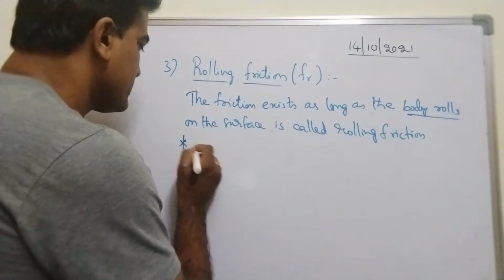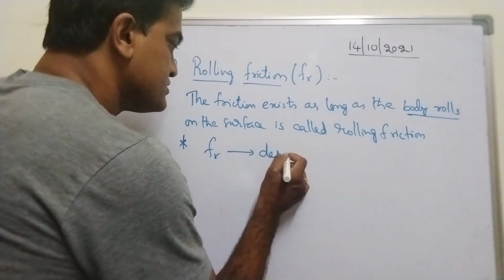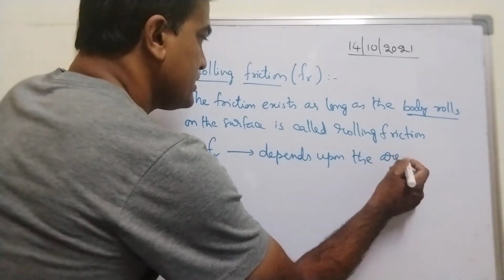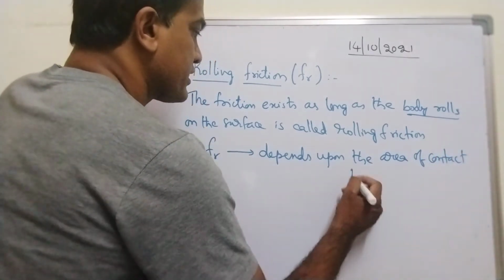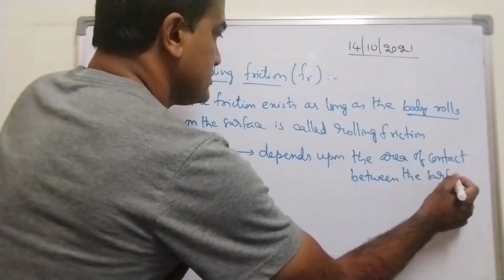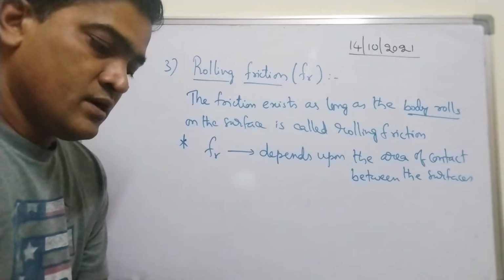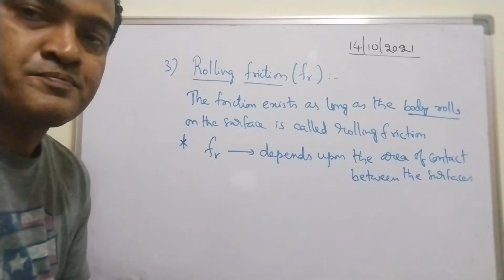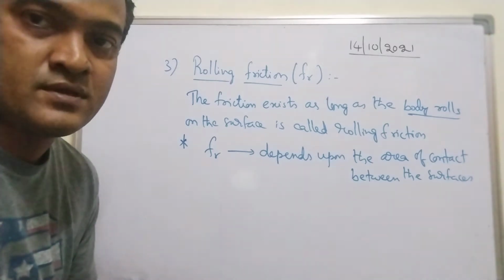Important point to be noted here is rolling friction Fr depends upon the area of contact between the surfaces. Why? If area of contact increases, see, for example, if you take a flattened tire, or I can say deflated tire,